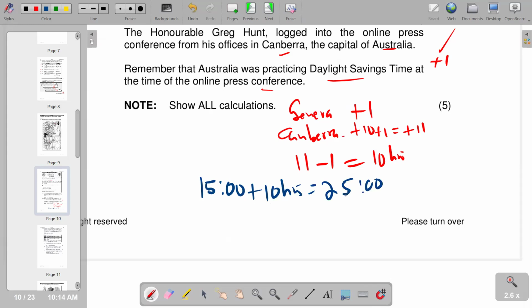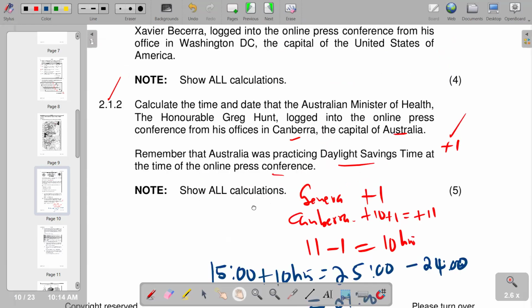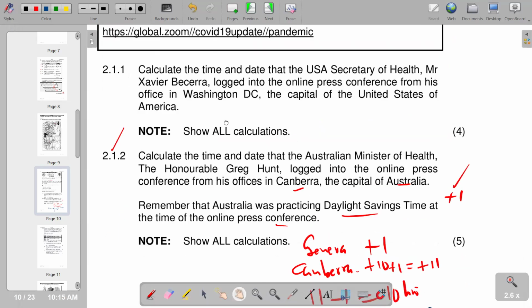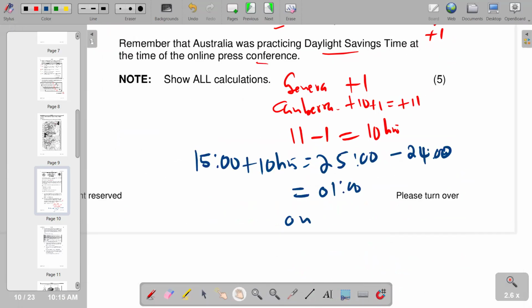Of course, it's after 24, so it means you subtract your 2400 and it becomes an AM the following day. Since we've got 25, if you subtract there, you get 0100, which is on the following day. Remember, the day when it commenced, it was 3 March, so now it's going to be 4 March. So it is on 4 March 2021. So basically, that's the calculation that we have on that part. And then we move on to the next part of our question.